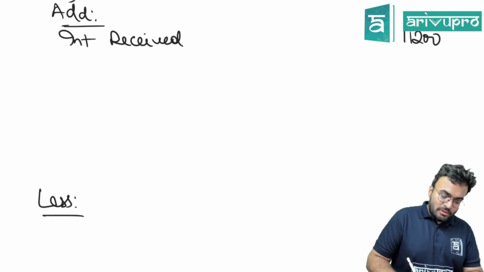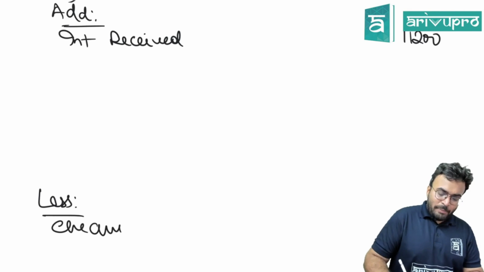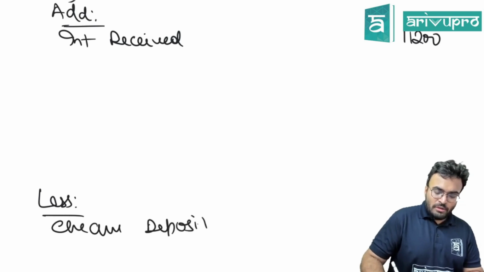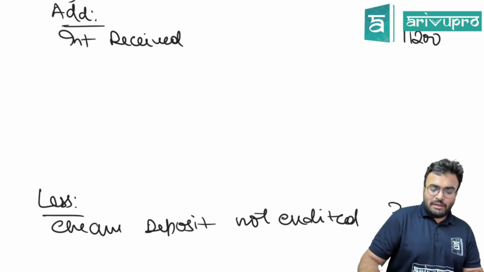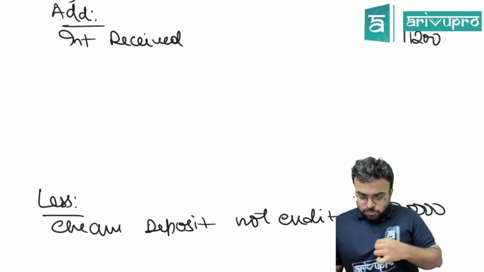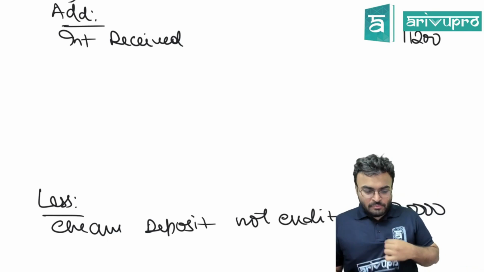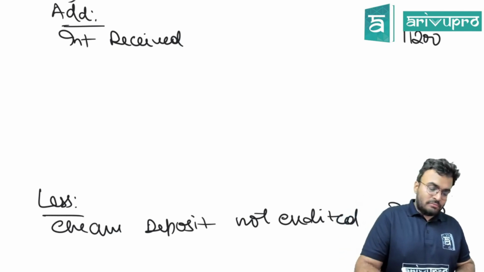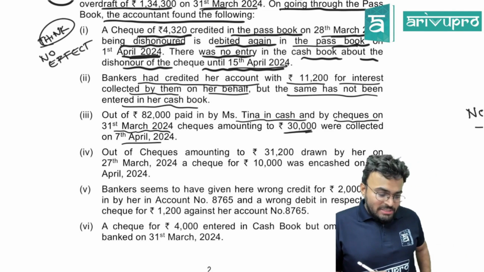Okay, starting with the passbook. Check deposited, not credited. How much? 30,000. I hope it's clear. Next.